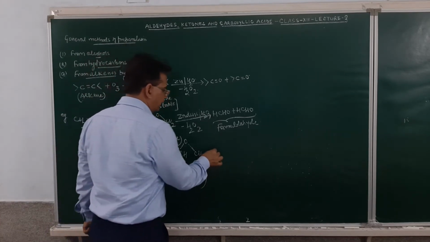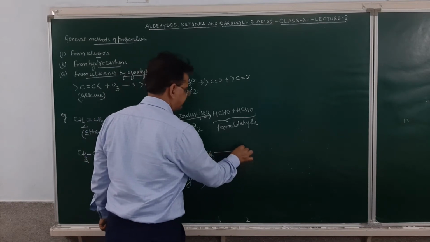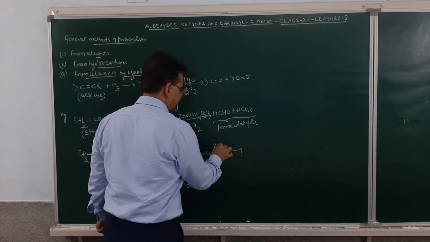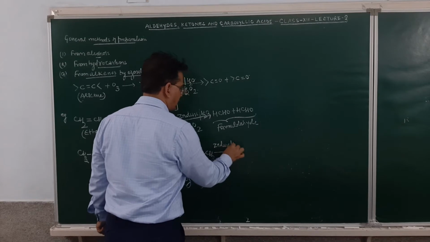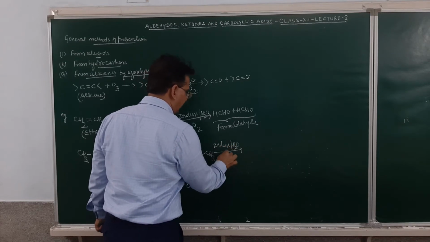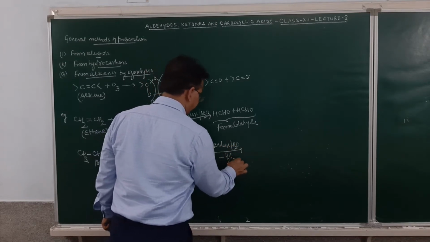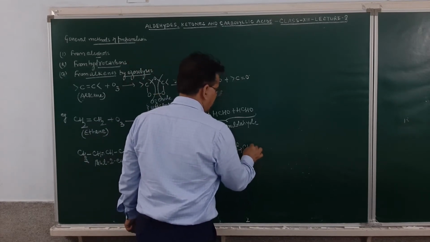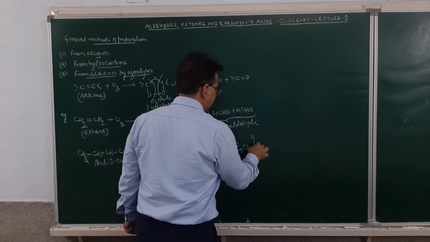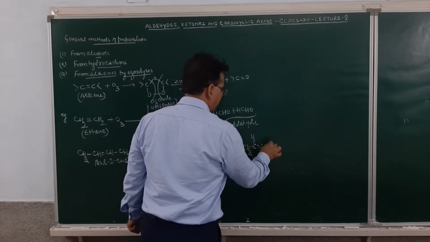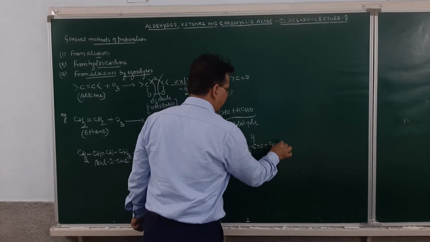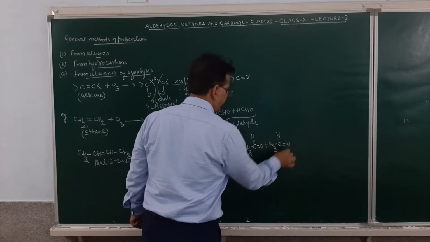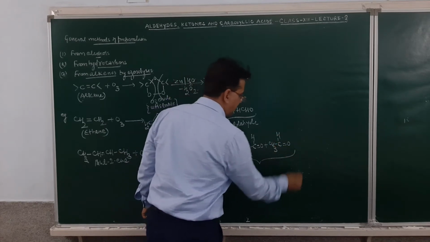This ozonide, when treated with zinc dust in presence of water, gives a molecule of hydrogen peroxide, and this will result in the formation of two molecules of acetaldehyde, CH3CHO. So, formation of acetaldehyde will take place.